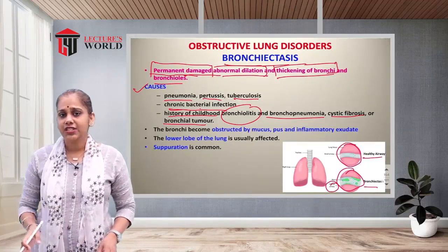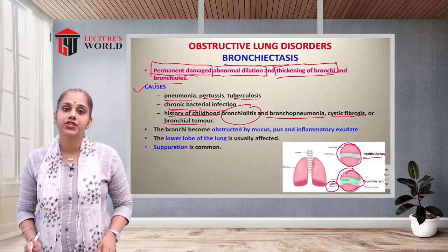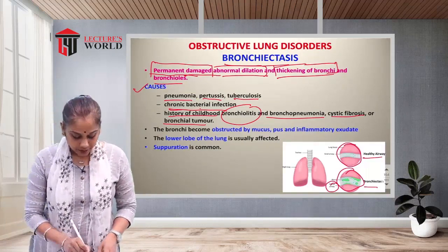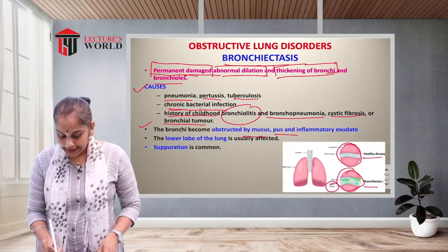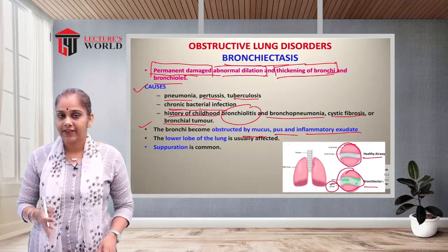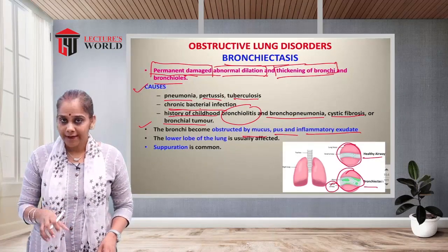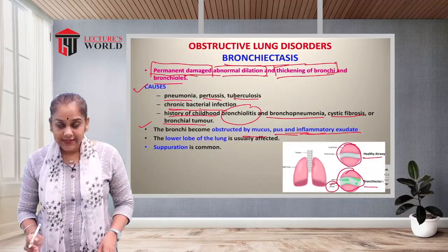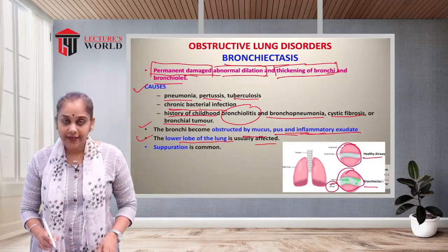This condition can cause secondary infection, like permanent damage or permanent dilatation of the airways. The bronchi become obstructed by mucus and inflammatory exudate. The airway will be obstructed because of more mucus secretion or plugging of the mucus, inflammation, or pus secretion.